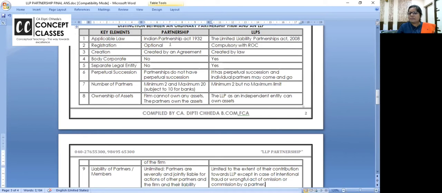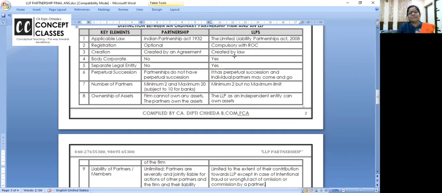Partnership ko Indian Partnership Act 1932 is applicable. LLP Act 2008 is applicable. Partnership registration is not mandatory, it's optional. LLPs have to register with ROC just like companies. Partnership is created or born out of agreement. We call it partnership deed. Agreement between the people on the stamp paper. So and so forming partnership, name, address, age लिखते हैं ना. कभी deed पढ़ना है अगर आपके घर में कोई practically कर रहे हैं आसपास तो.